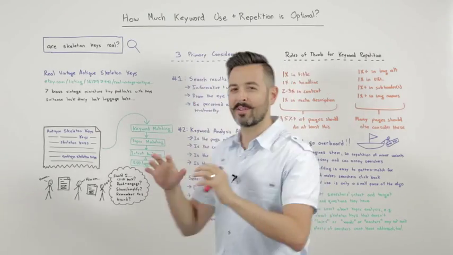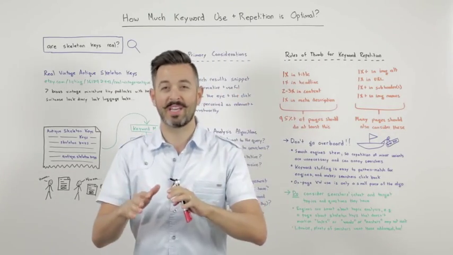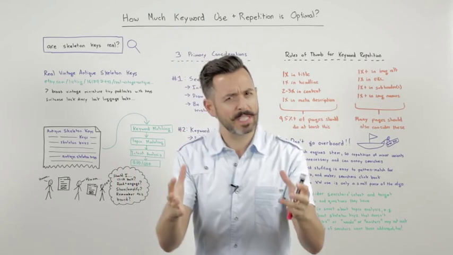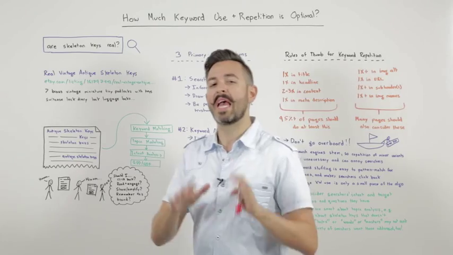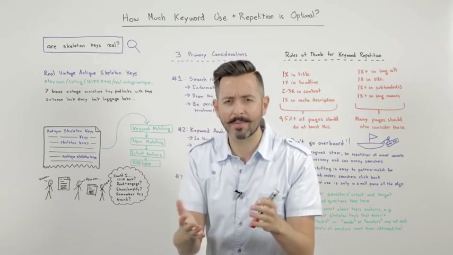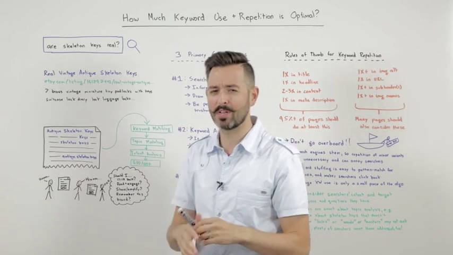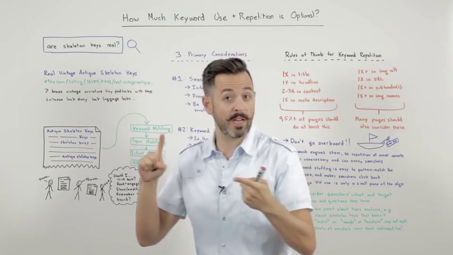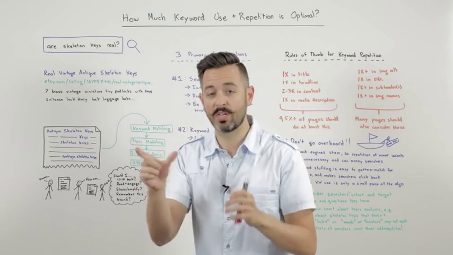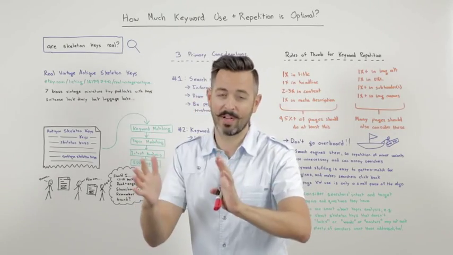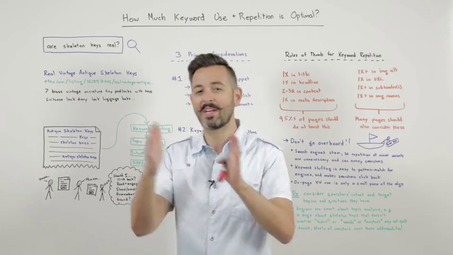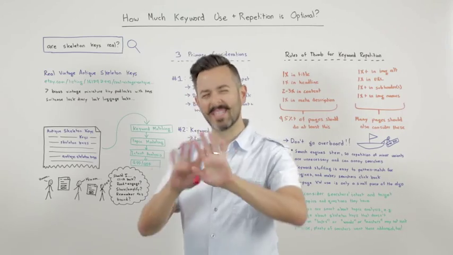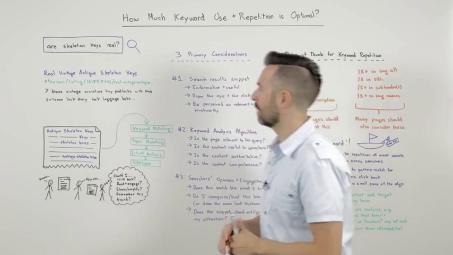This week we're going to chat about keyword use, keyword repetition, and overuse. I know this might seem like a basic topic, but actually it's advanced a little bit in the last few years, and I still get a surprising amount of email and see a surprising number of questions around things like, how many times should I use my keyword that I'm targeting to rank for in my URL string, or my H1 tag, or my title, or how many different pages should I have that target this keyword? So let's try and clear a little bit of this up.